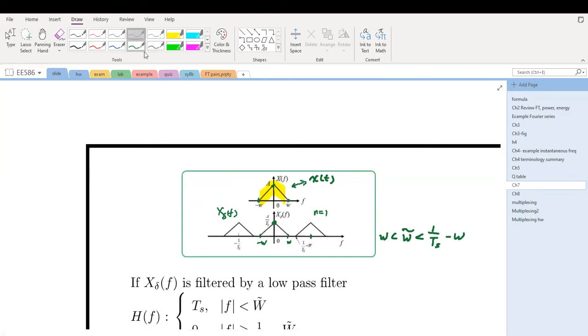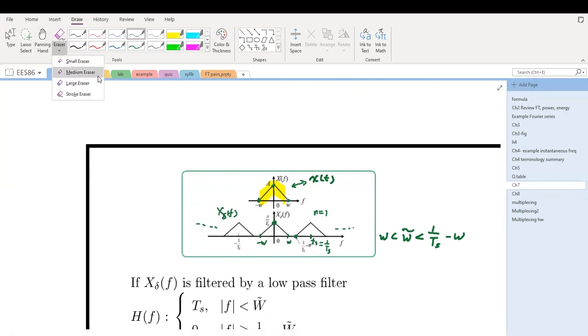I didn't mark it here, so this is fs. fs equals 1 over Ts. This point becomes 1 over Ts minus W here. That's this point. At the negative frequency, this spectrum moves to minus fs, which is minus 1 over Ts here. And there might be more here on both sides.